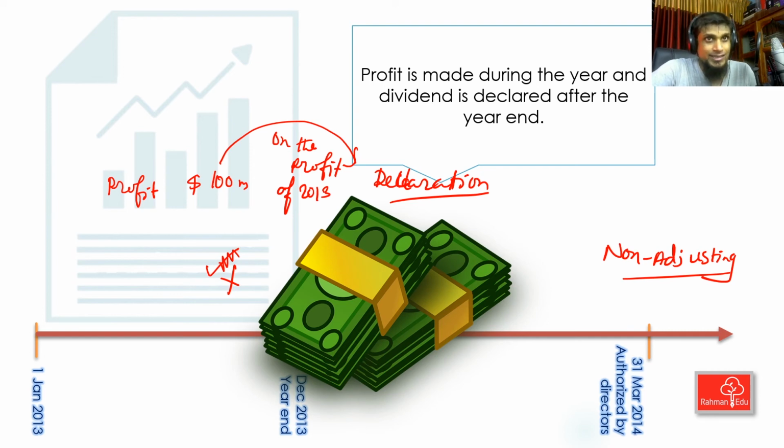The company is not legally bound to pay dividend if it makes profit, right? It's a decision of the directors whether the company will pay dividend or not. When directors make the decision and make the declaration, at that point the liability arose, right? So the condition arose after the reporting period and it is clearly a non-adjusting event. Remember that.